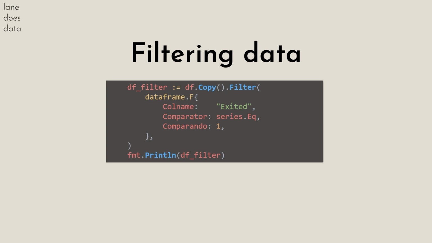So I'm specifying the column name. Here is exited. The comparator is that this column must be equal to, and the thing that I'm comparing it to is 1. So this statement says that I want to filter this data frame on this column where it's equal to this input, in our case 1. And then lastly, of course, I'm printing that out to show that we're actually able to see that filtered data frame.